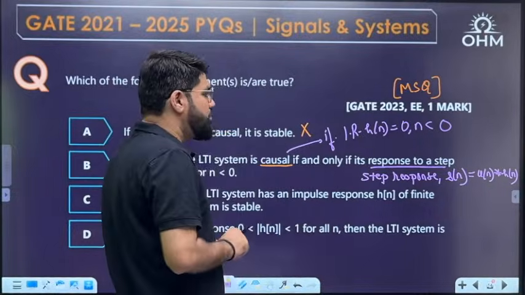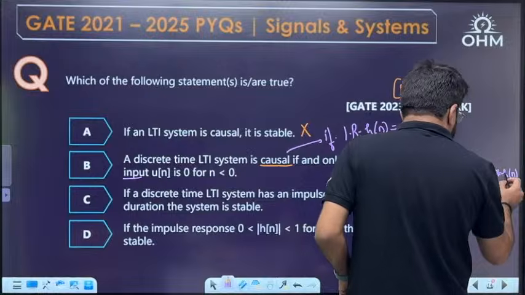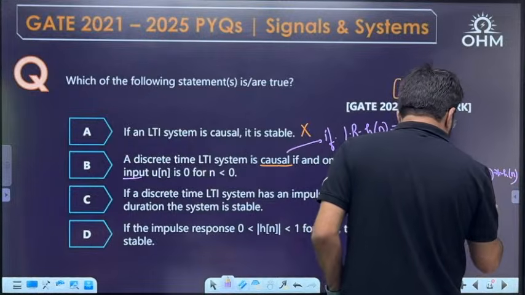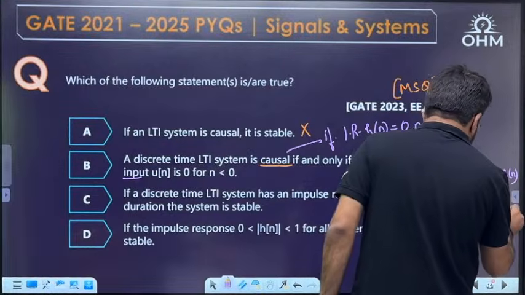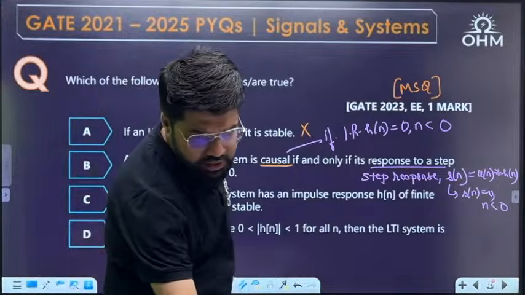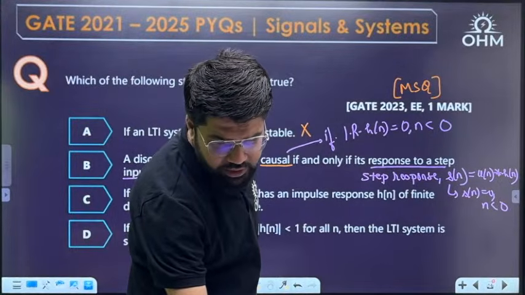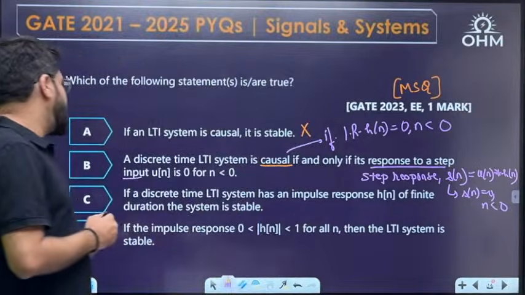That is what causality theory is for sure. So that means I can say s[n] is also 0 for n less than 0. So option number B is definitely correct.